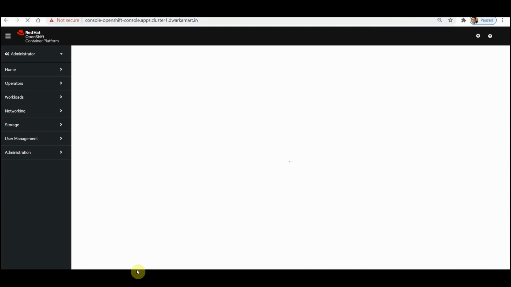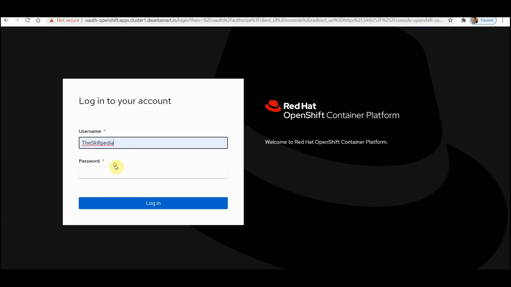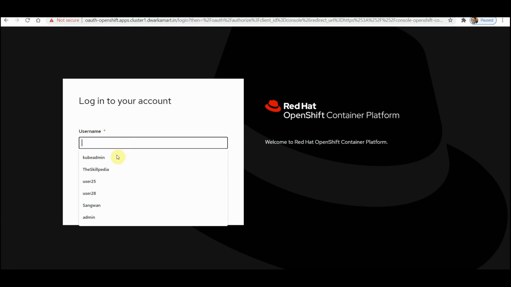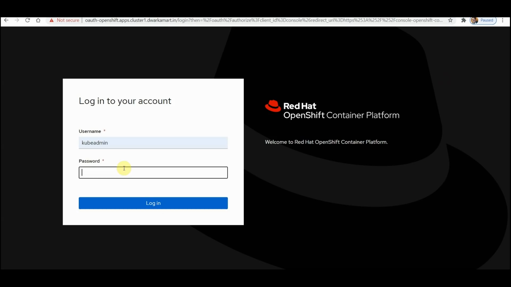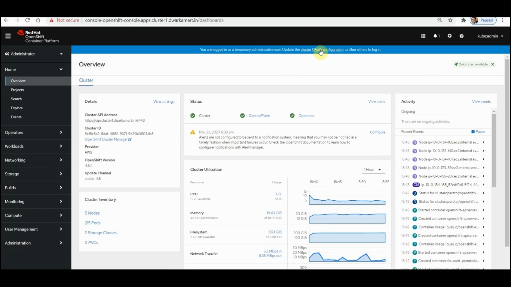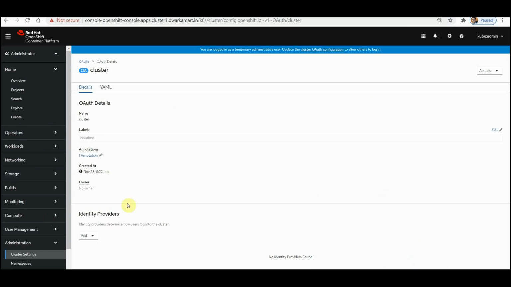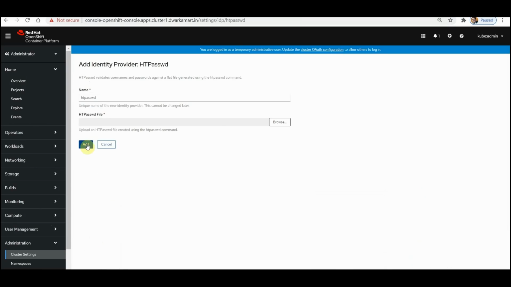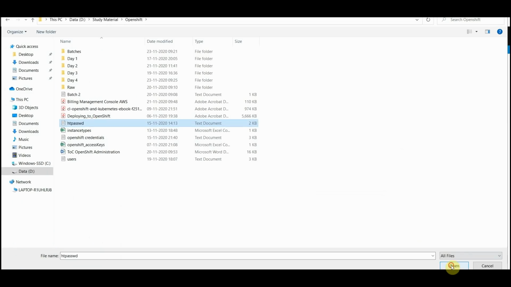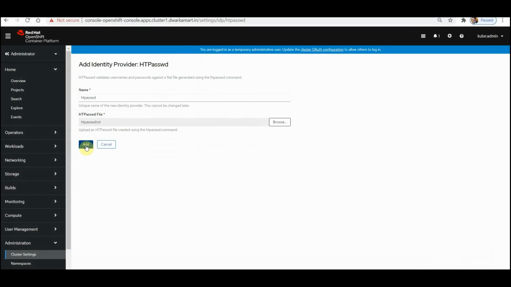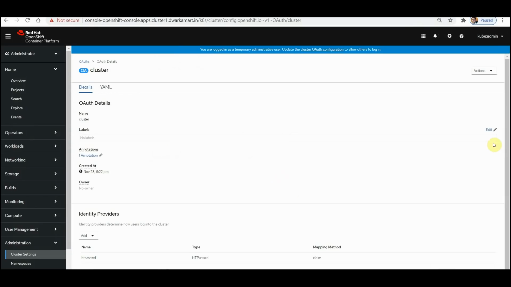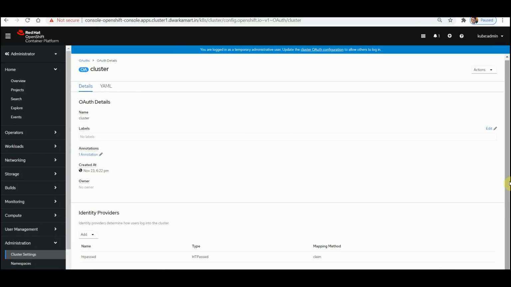Now let's visit the URL which was given there, and log in using kubeadmin and the password which was given. By default, you will get this password under the auth folder in the OpenShift folder, which you used for provisioning the cluster. So specify kubeadmin and you are good. Now what we should do is add some users. I already created a user file using htpasswd, because the HTTP tool gives you that command. I created the htpasswd file where all my users are. So once I add it, I have 28 users provisioned using this.